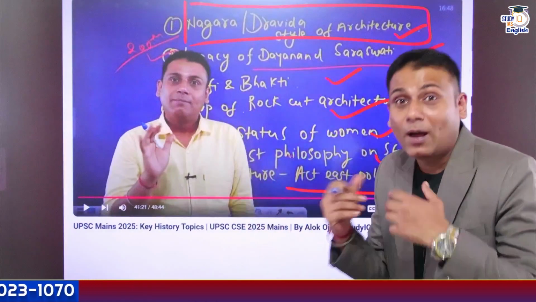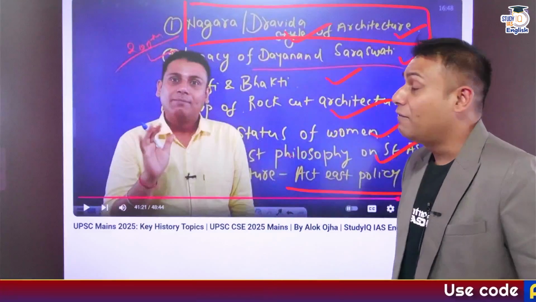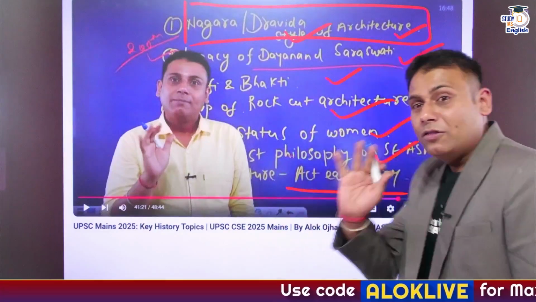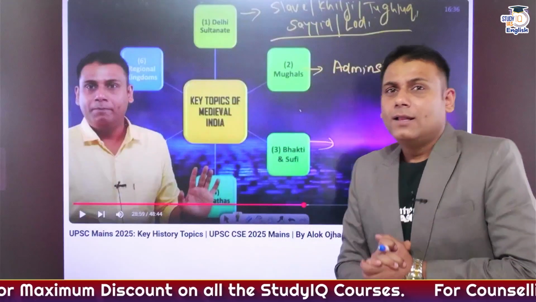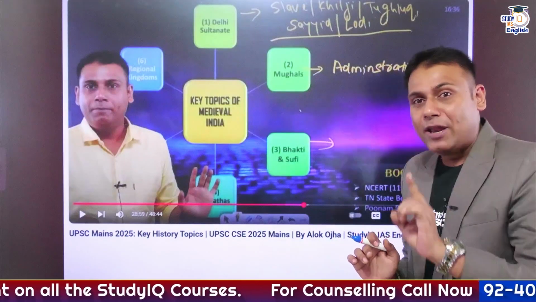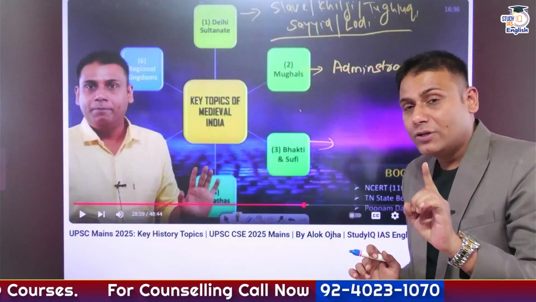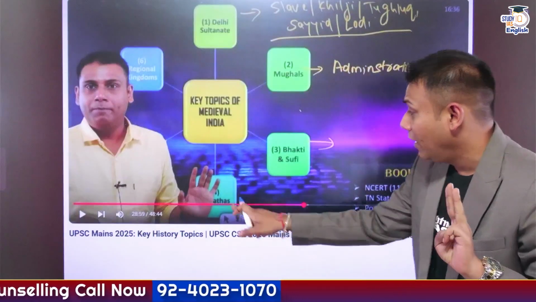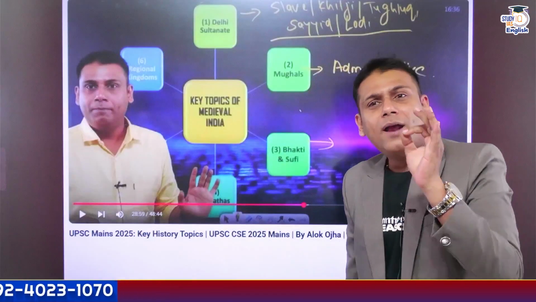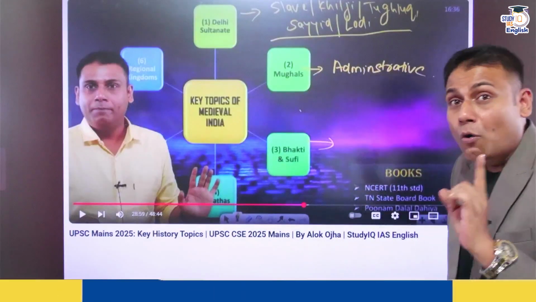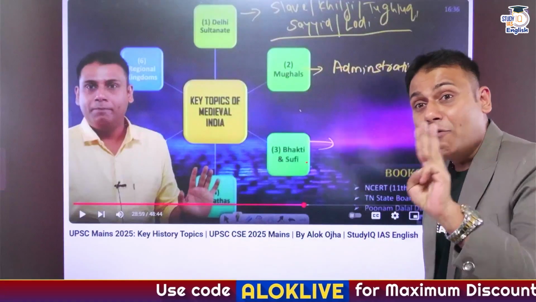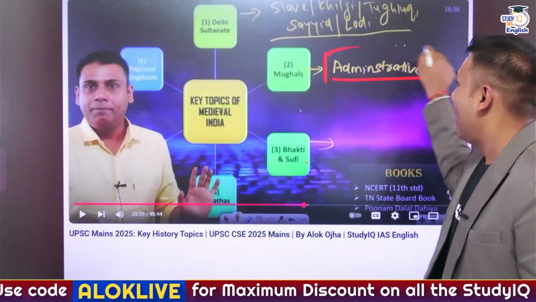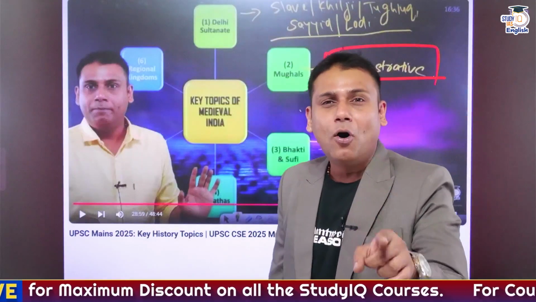So a question cropped up from this area, Nagara and Dravida style of architecture. Correct? Third important aspect. We had discussed what needs to be focused on in the examination precisely from Delhi administration, Delhi Sultanate, Mughals, Bhakti and Sufi, Marathas and regional kingdoms, wherein we had discussed one thing: focus on the administration of the Delhi Sultanate, focus on the Bhakti and Sufi movement, and focus on the Mughal administration, precisely the administration during the time of Akbar.